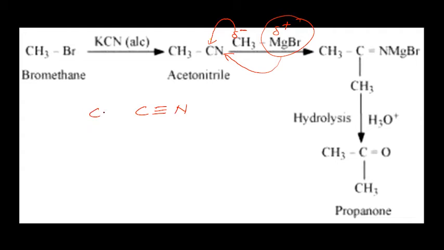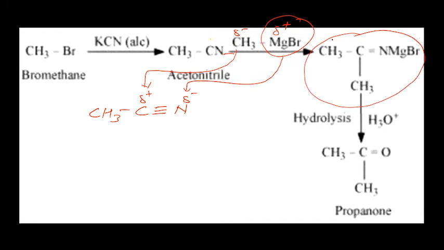There will hardly be any charge on this carbon. This part will be polar. This is electropositive, this is electronegative. So the negative part here will attack the positive part, and the positive part will attack the negative part. So that's why you will get this intermediate compound.